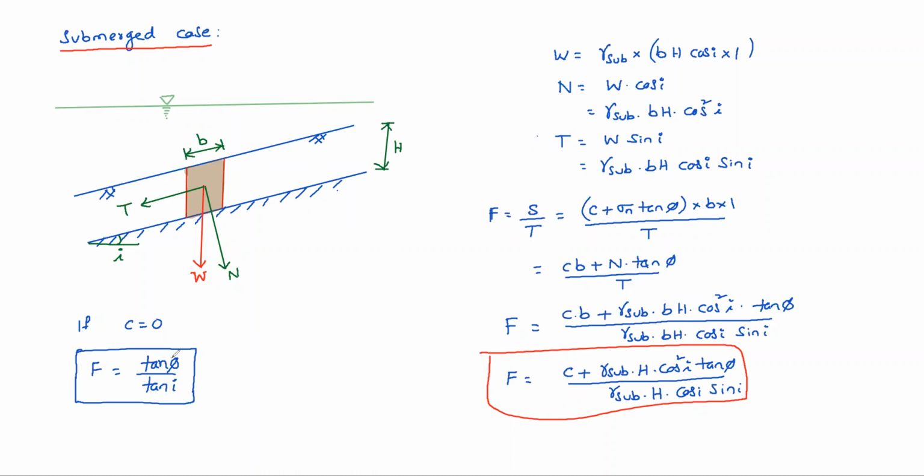Next. Third case: seepage parallel to slope. That means suppose there is a slope like this.